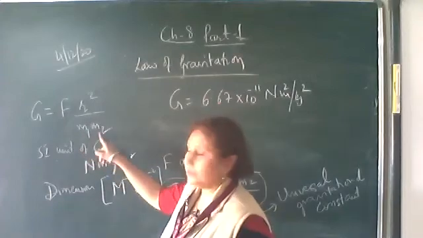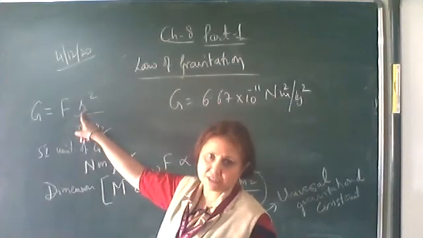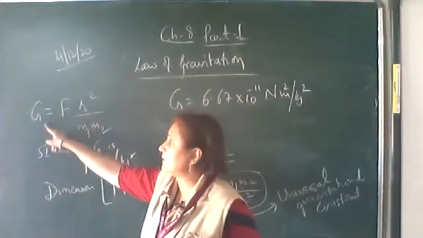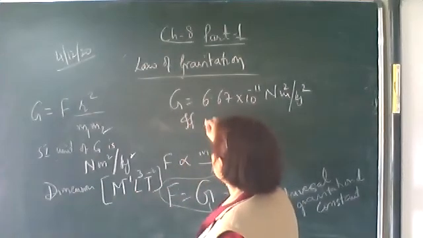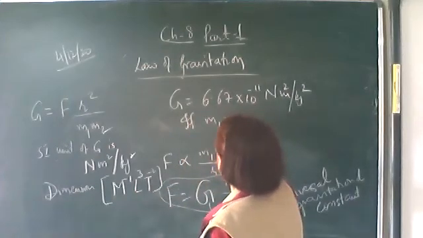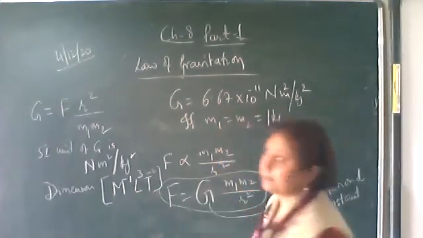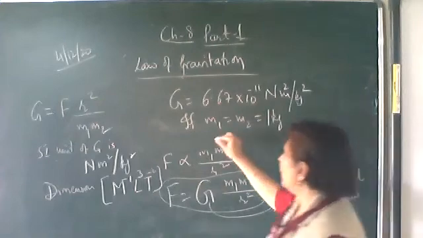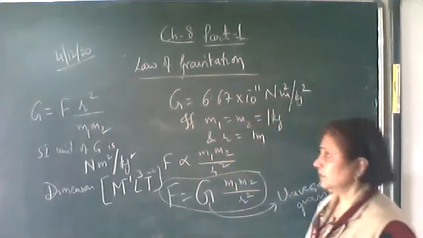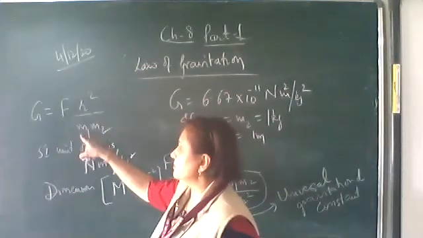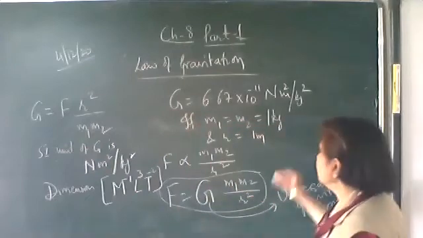So if two bodies of unit masses are separated by unit distance, then capital G is equal to F. Let us take it in SI unit, both m1 and m2 equal to 1 kg, and r is equal to 1 meter. Substitute r as 1 meter, this also 1 into 1, then what you get? Then capital G is equal to